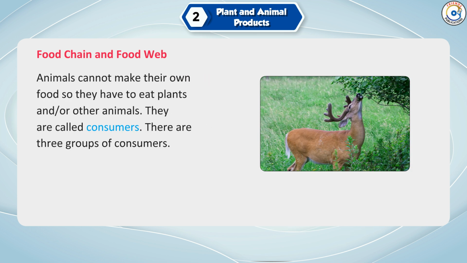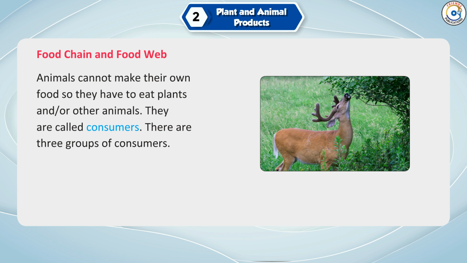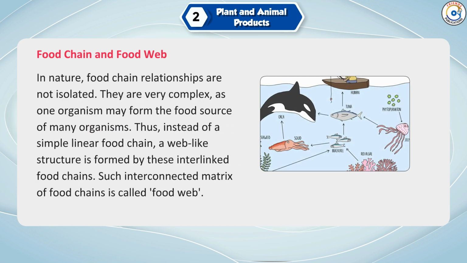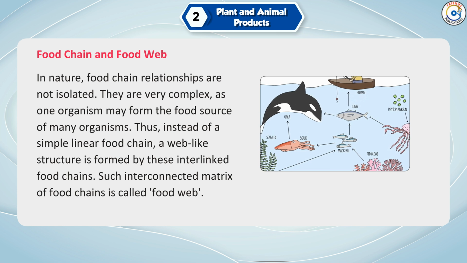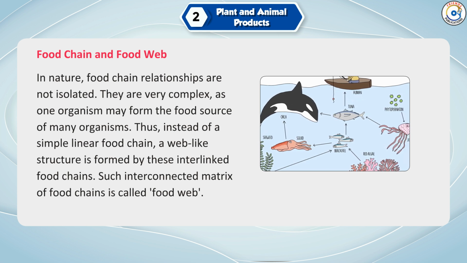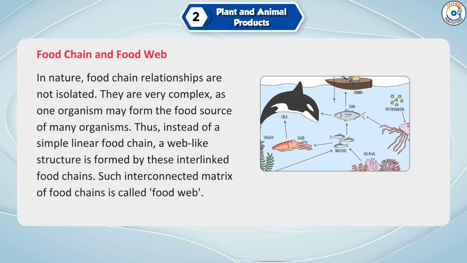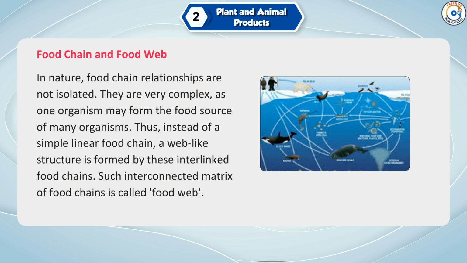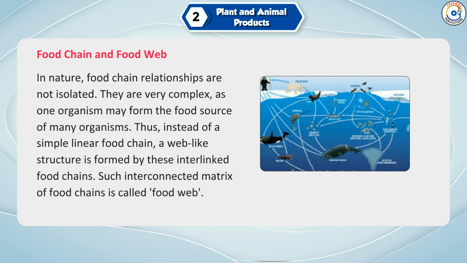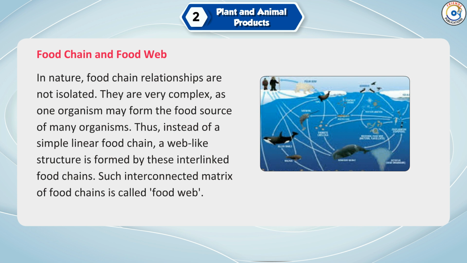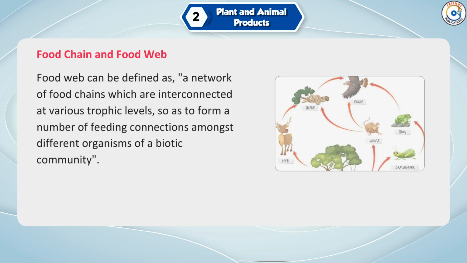Animals cannot make their own food, so they have to eat plants and or other animals. They are called consumers. There are 3 groups of consumers. In nature, food chain relationships are not isolated. They are very complex as one organism may form the food source of many organisms. Thus, instead of a simple linear food chain, a web-like structure is formed by these interlinked food chains. Such interconnected matrix of food chains is called food web.